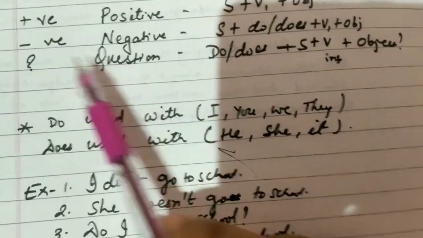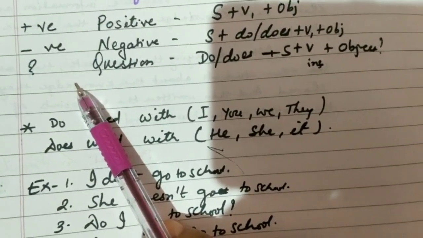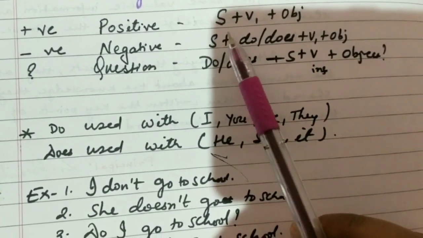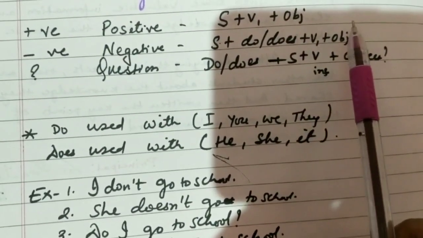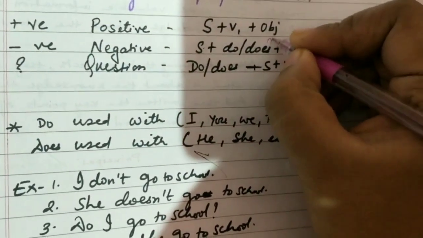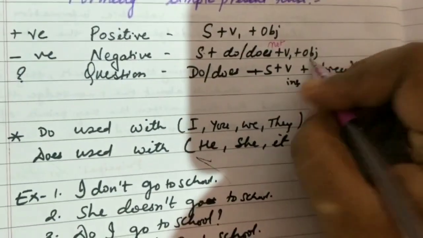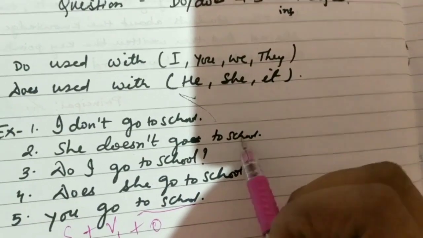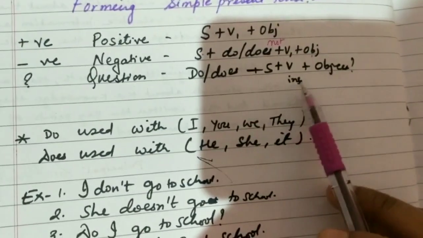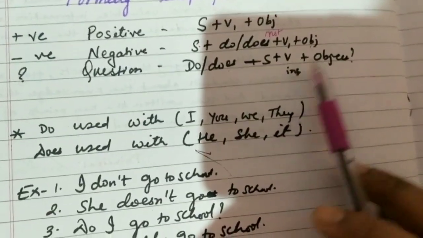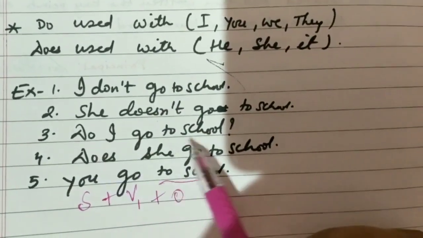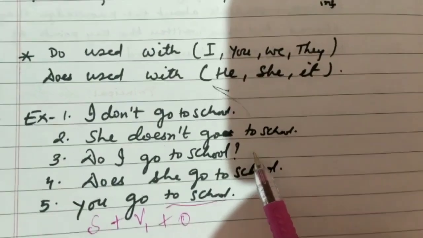We have already dealt with that, but we have also seen the negative and interrogative. Here we add the subject, do or does, and we write not, plus the base form and object. So, she doesn't go to school, like that. And in question form, do or does comes before the subject, plus the base form of the verb and the object. Like, do I go to school? And we end this kind of sentence with the question mark.